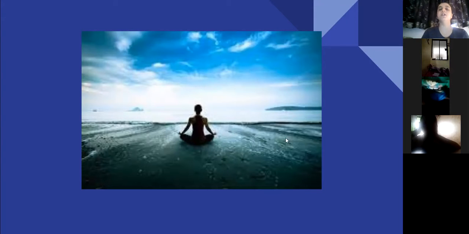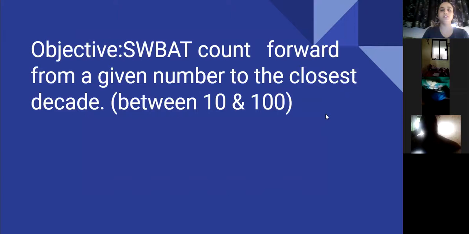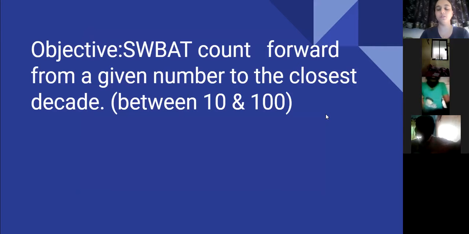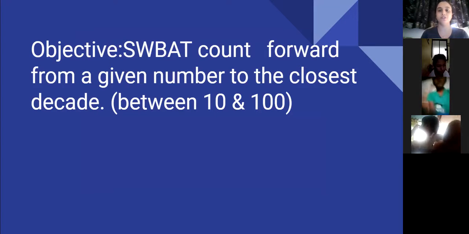Alright. Now let's move towards the objective of today's class. That means what are we going to study today, and by the end of this class what we will be able to achieve. So today we will be able to count forward from a given number to the closest decade. We will be doing forward counting to reach a particular number between 10 and 100.